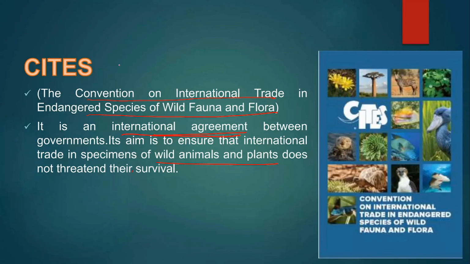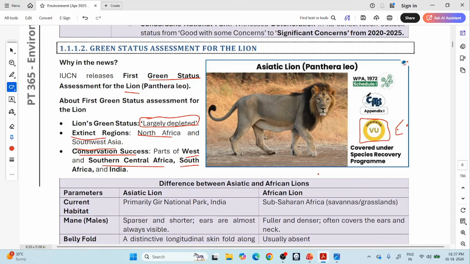This CITES agreement will have 3 attachments: Appendix 1, Appendix 2, Appendix 3. As we go on further, we will see what these appendices are; each appendix we will read. But see here, this lion is mentioned in Appendix 1.